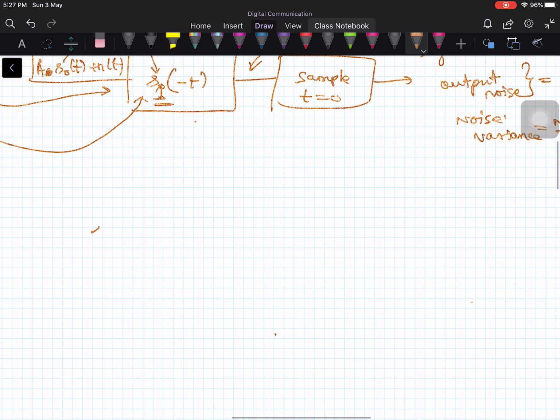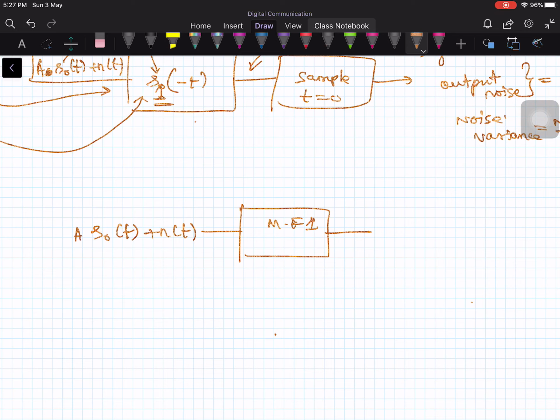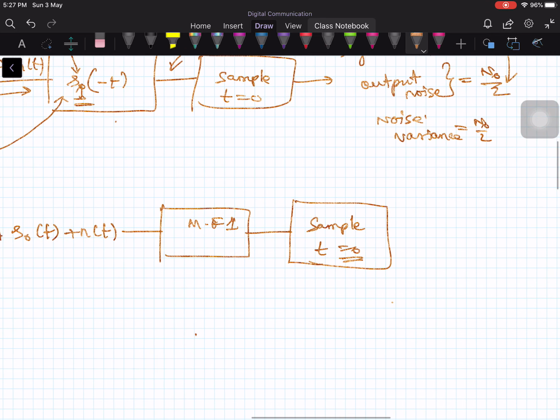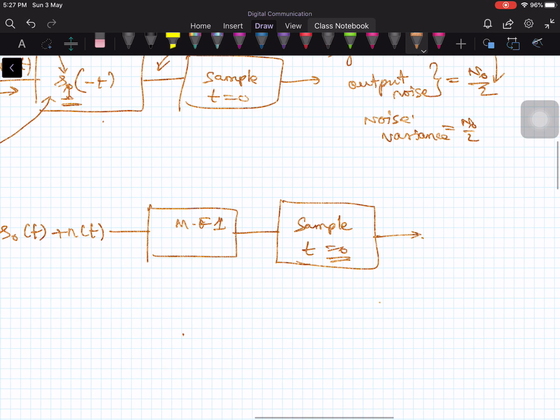You have s0 of t, and A times s0 of t. This is contaminated by noise, and this is given to, let's say, the matched filter 1. This is given to a sampler, because the output is a random waveform, and that waveform we need to sample. Sample at t equal to 0, and this is given to the output. Fine.